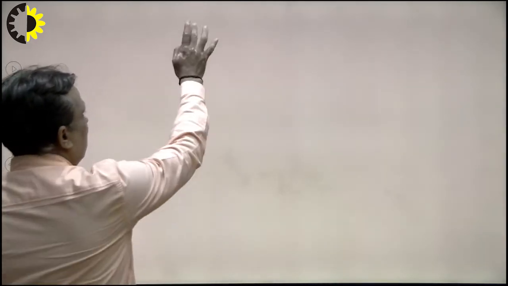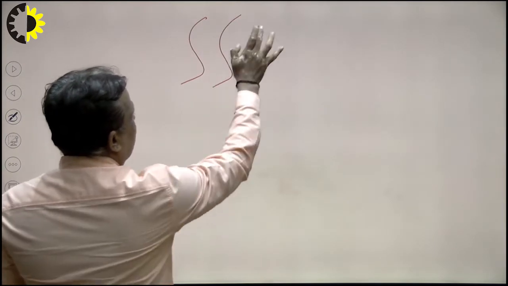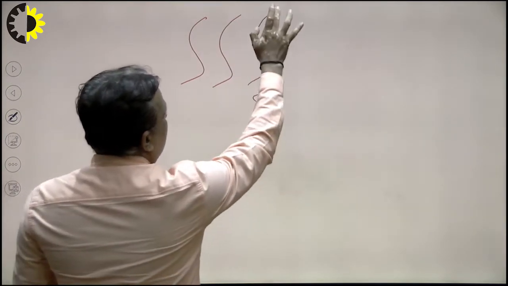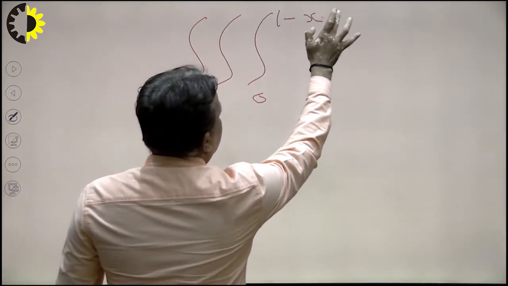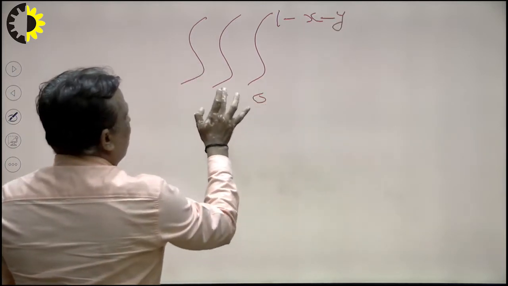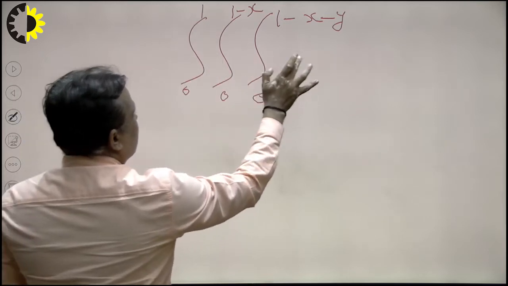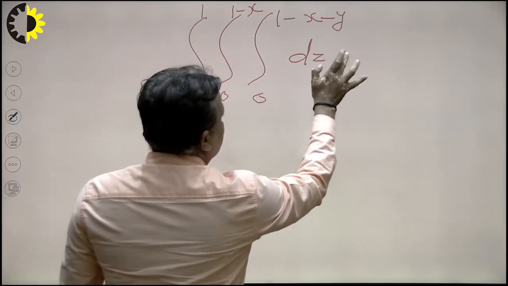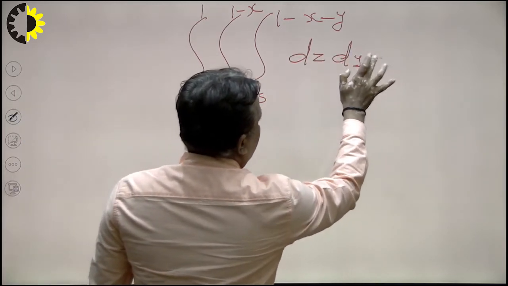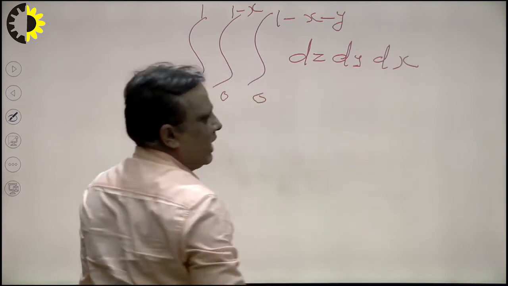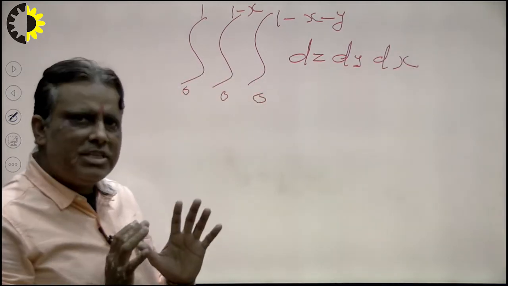Suppose another problem, I have the limits in such a way that 0 to 1 minus x minus y, I write here, and 0 to 1 minus x, and 0 to 1. Now the question is which will be the limit of z, which will be the limit of y, and which will be the limit of x. That is most important and we see very carefully.